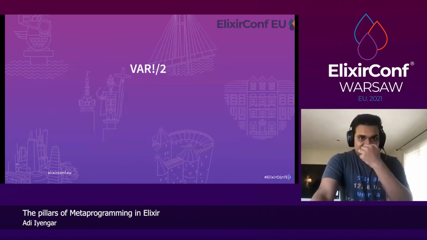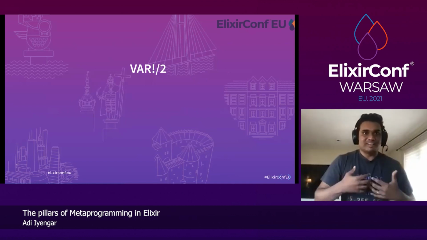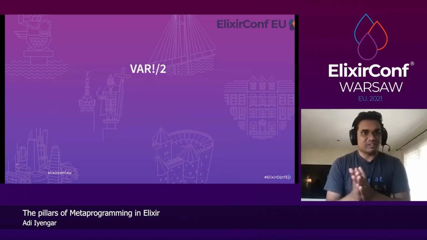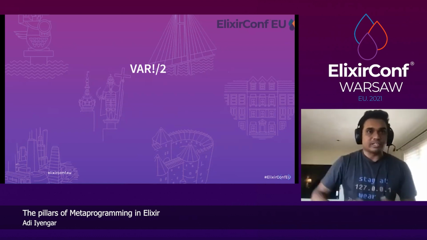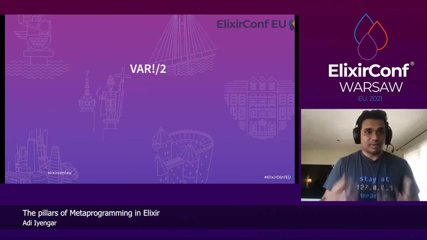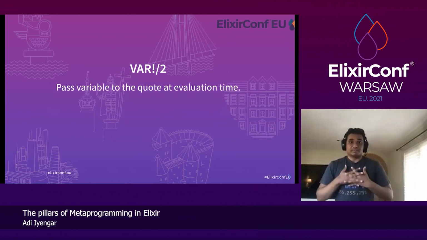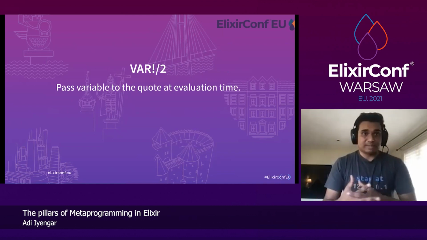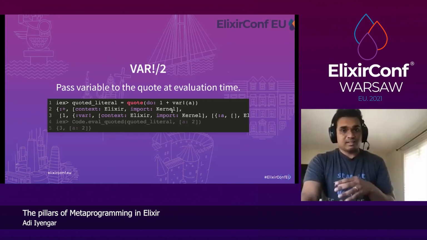Awesome. Let's talk about var. There are better ways of injecting variables across scope, and var is a way to break that hygiene and do it at the time of evaluation of the quoted literal. So it's a way to pass a variable to the quote at its evaluation time. So we define a quote where instead of 1 plus a, it's 1 plus var a.